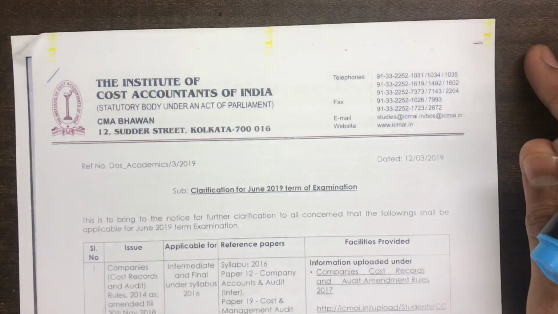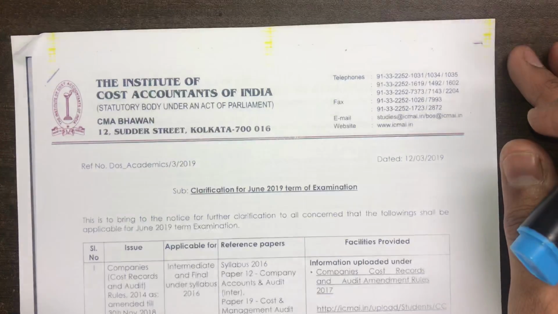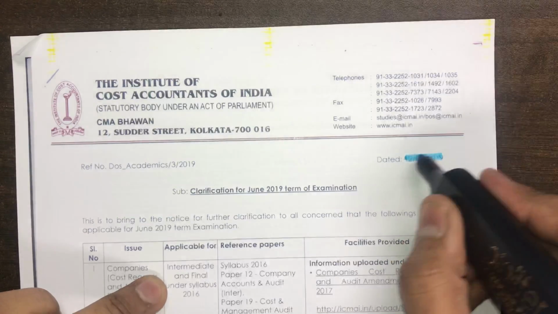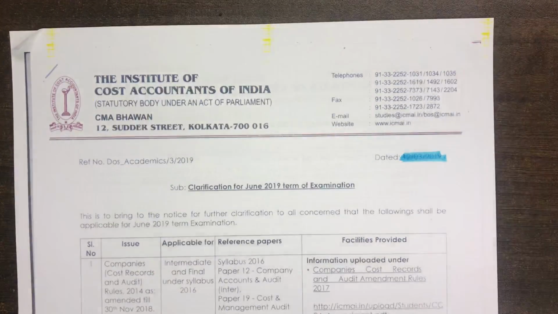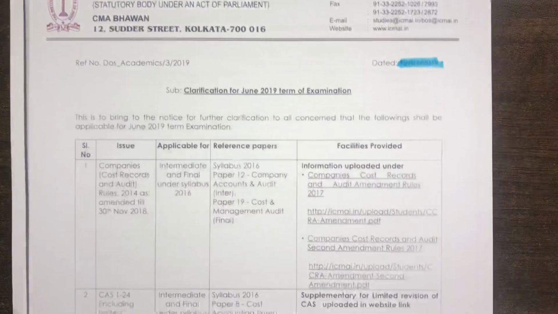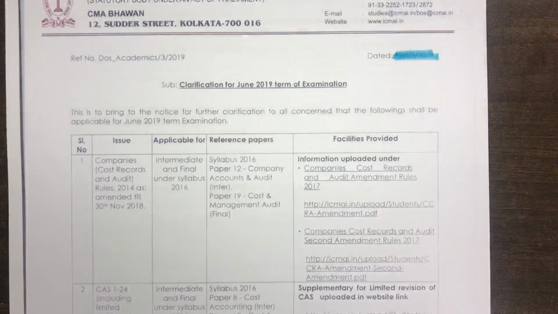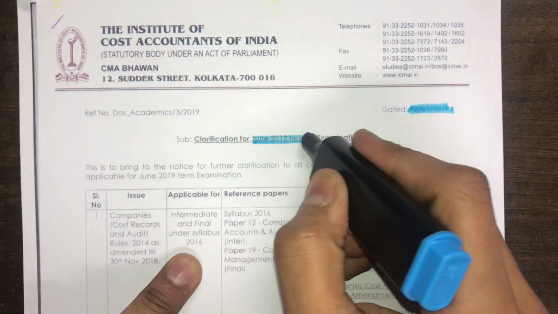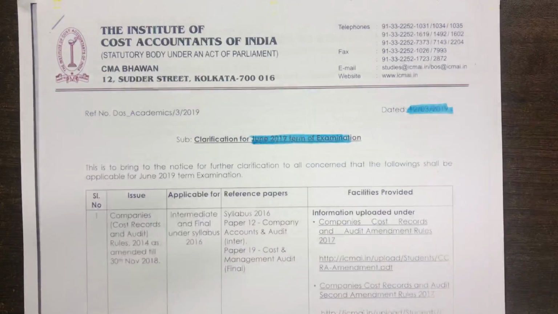I am going to discuss a very important notification which has been released by the Institute of Cost Accountants of India recently. This notification was released on 12th March 2019, last week, and it clarifies certain aspects of the June 2019 examination. So all the students who are appearing for the June 2019 examination, please focus on this video.